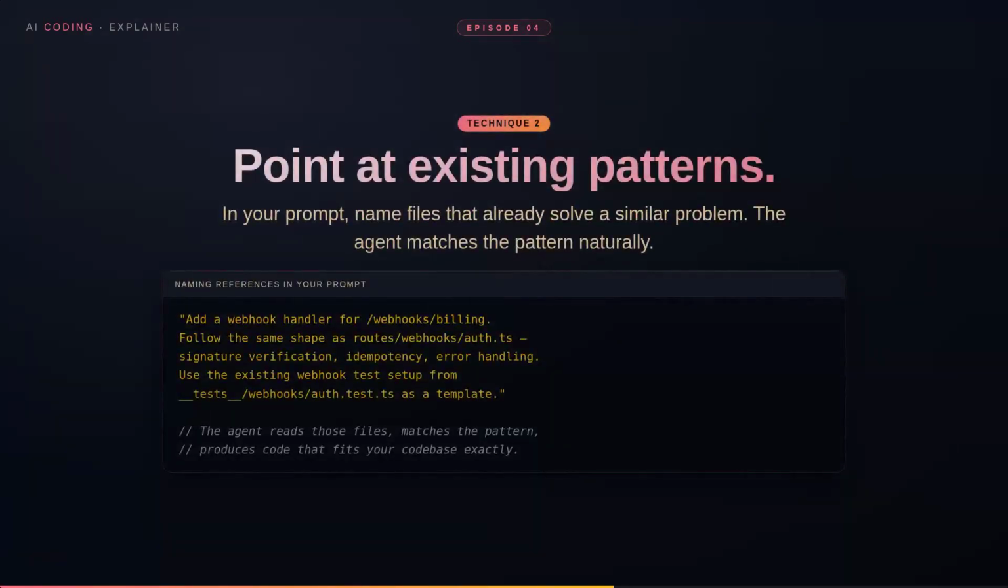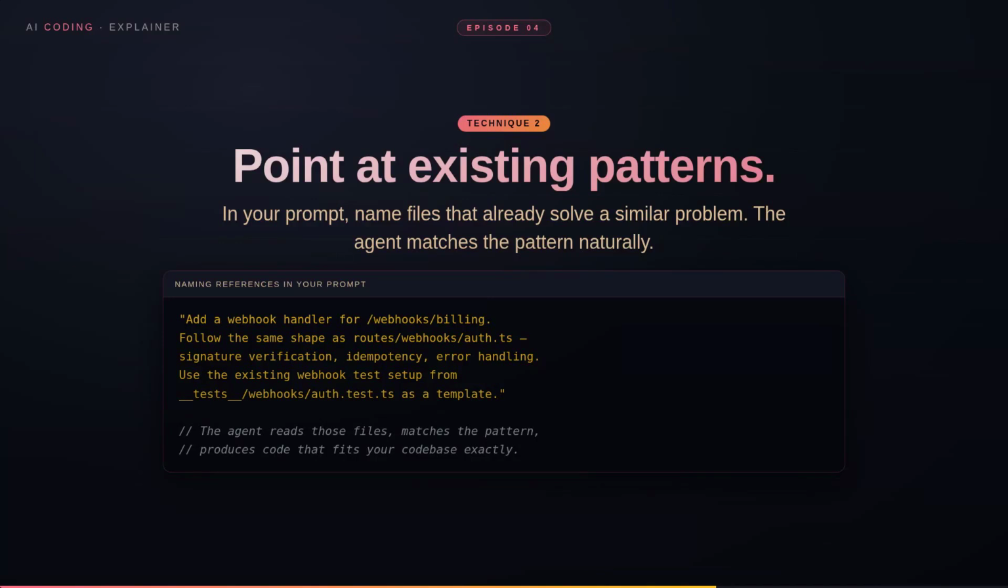Good prompt, add a webhook handler for /webhook/billing. Follow the same shape as routes/webhook/auth.ts, signature verification, idempotency, error handling. Use the existing webhook test setup from __tests__/webhook/auth.test.ts as a template. The agent reads those referenced files. Matches the pattern. Produces code that looks like it belongs in your codebase, not generic AI output. The few extra words of referencing add enormous value.